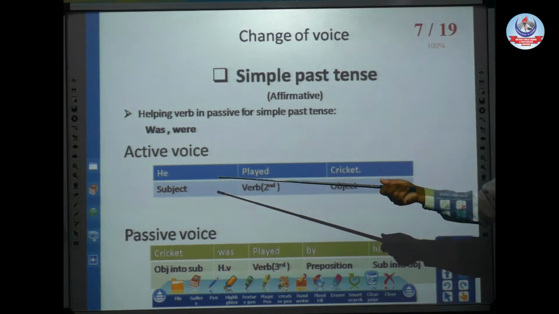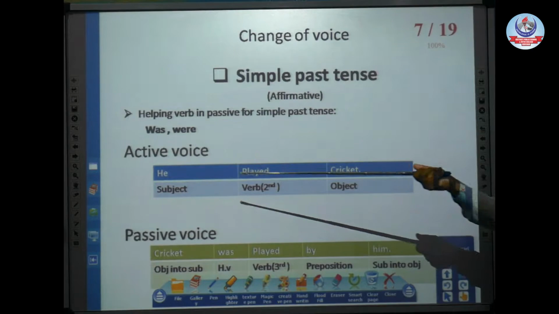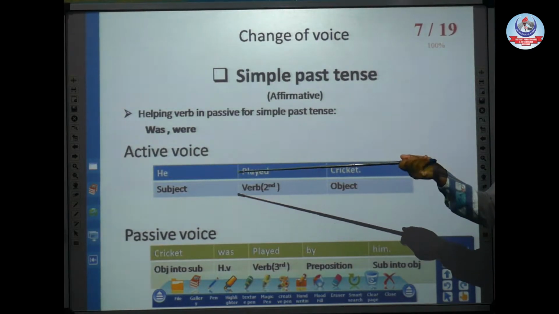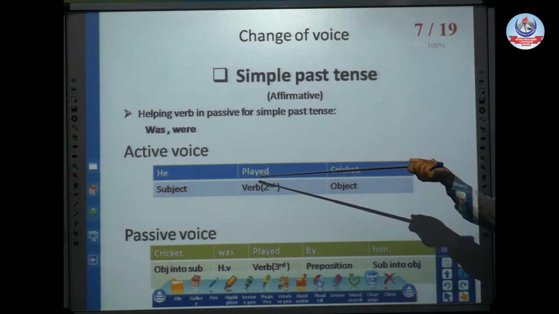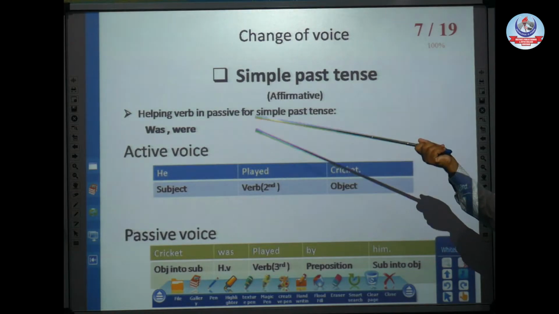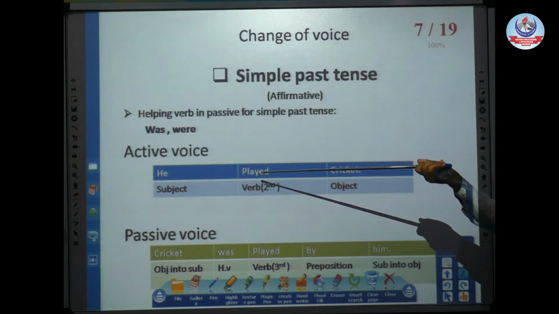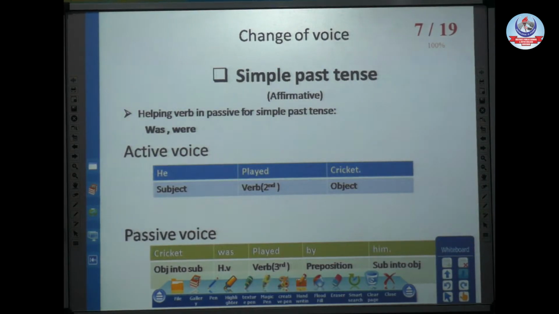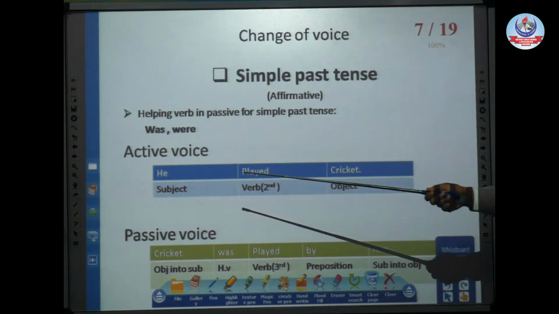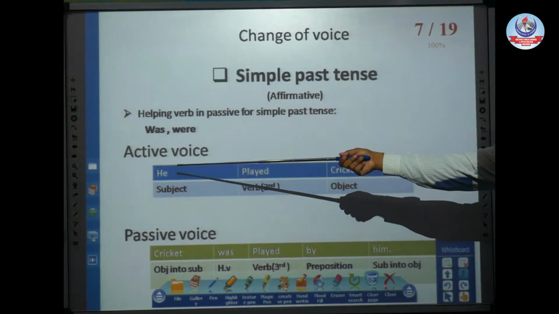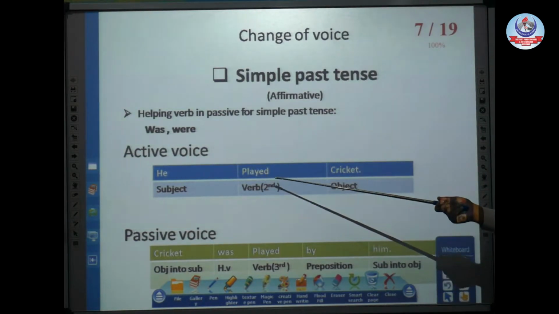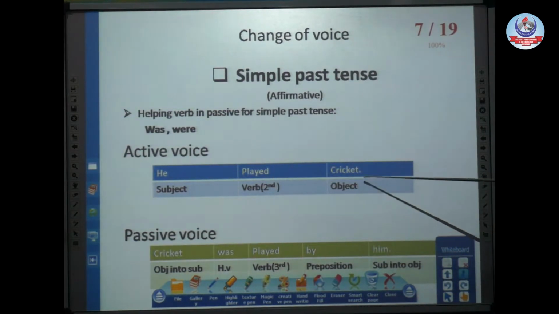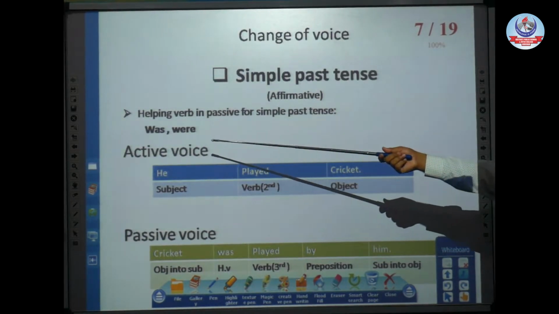Here we have a sentence of past indefinite: He played cricket. You will see that in present indefinite we were using the first form of the verb, but in past tense we are using the second form of the verb, because it is used that way in English grammar. In past tense we always use the second form of the verb. Same positions in active voice: first our subject, then our verb, and after that our object.